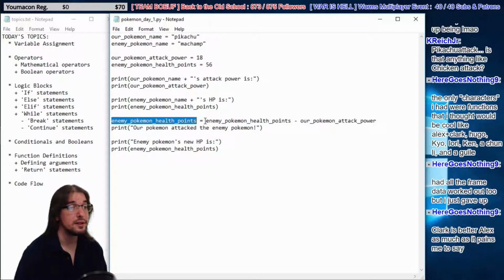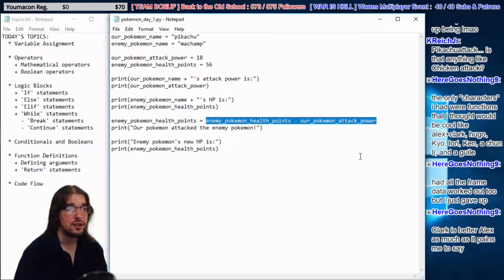But we're referring not to a literal and not to a variable either, but to an entire operation. Right? So this variable is equal to the output. When this operation runs, when we subtract the Pokemon attack power from the enemy Pokemon health points, whatever is the result is the new value of this variable.